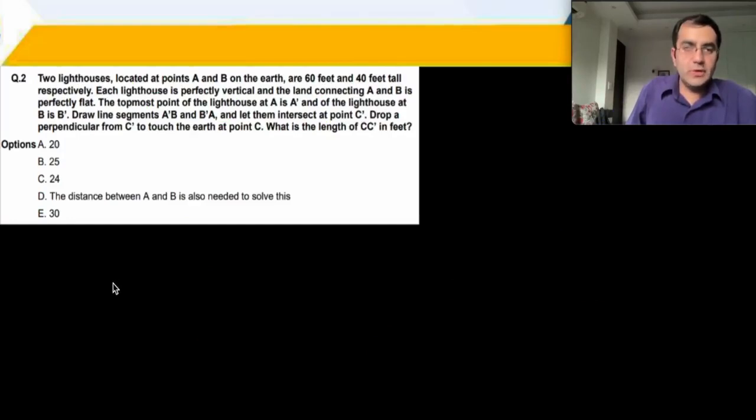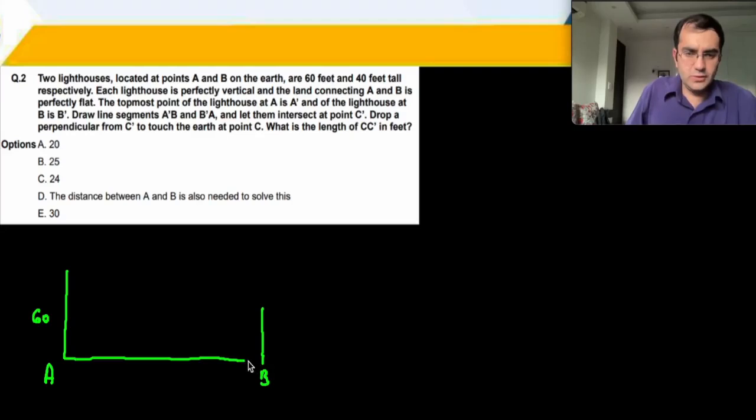Question number 2: there are two lighthouses located at points A and B. Point A, point B, height 60 feet tall and 40 feet tall. This is a standard geometry question. No challenge over here. We know the result also. Each lighthouse is perfectly vertical and the land connecting A and B is perfectly flat. The topmost points of the lighthouses are A dashed and B dashed.